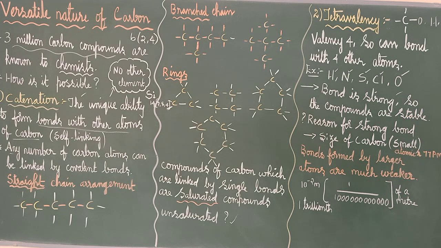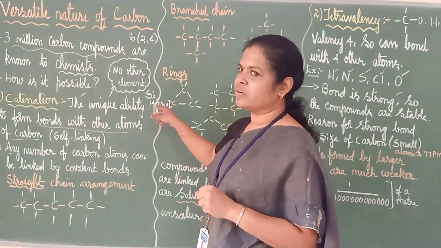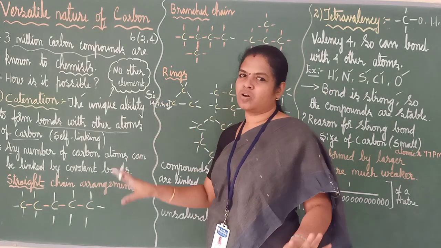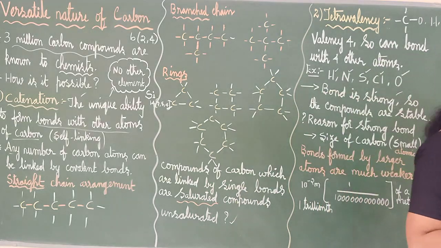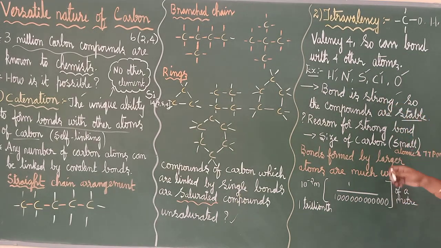In carbon the bond is strong, so the compounds are stable. In silicon and others, the bond is not very strong, so they are highly reactive and not stable. But here it is stable. It is very important: the bond is strong, so the compounds are stable.